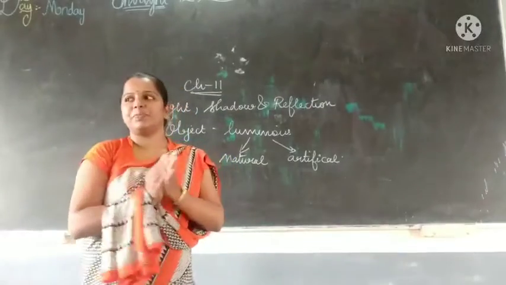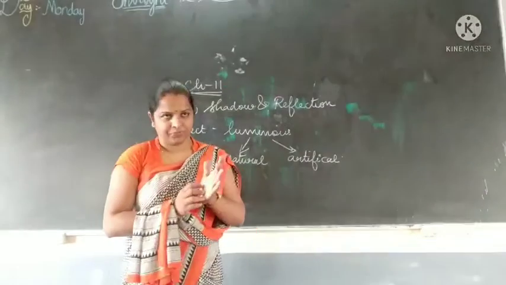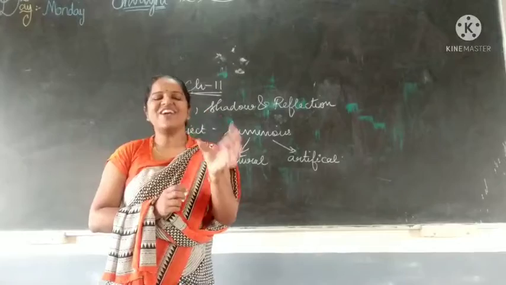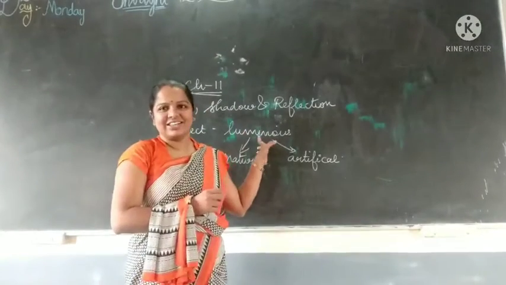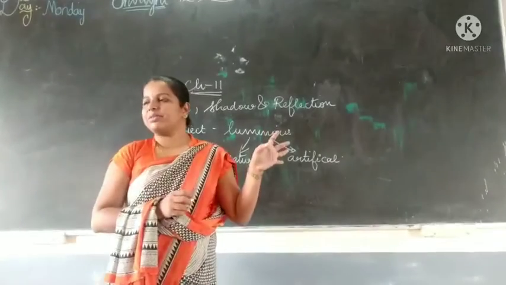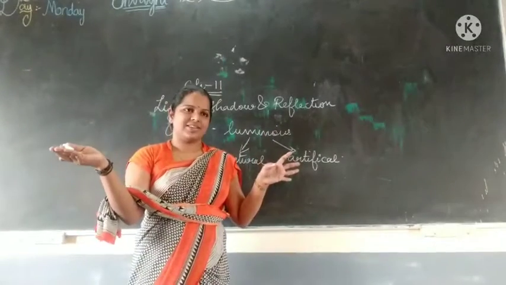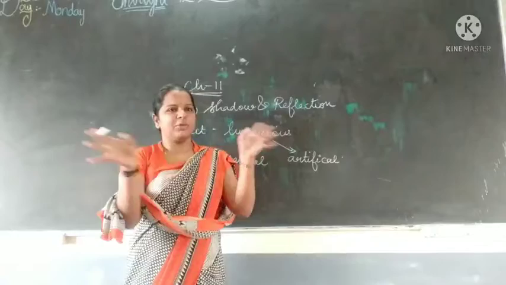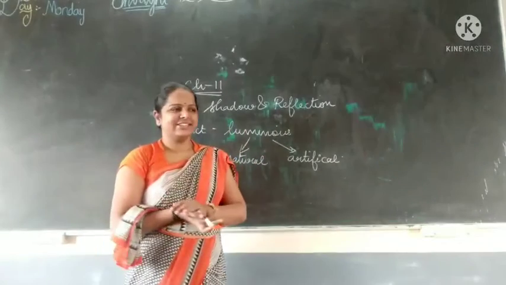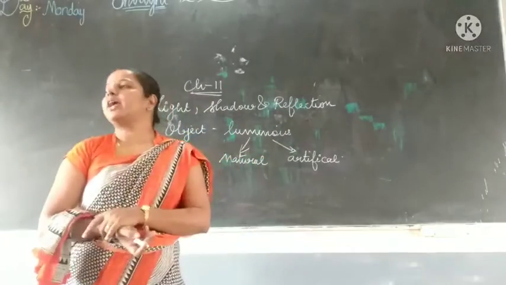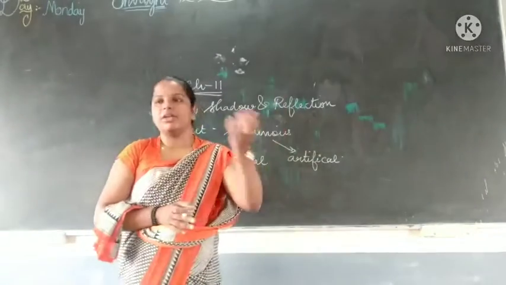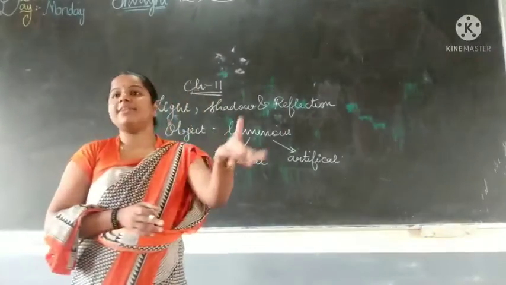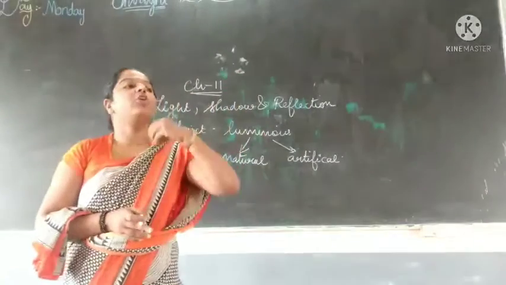Who will say? Yes, beta. The thing that gives us light. See, everyone has become tube light. It is taking a little time to light up. Okay, the thing that produces its own light, or gives us light, is called a luminous object. They are producing their own light.